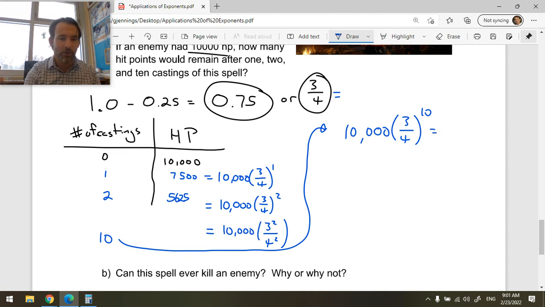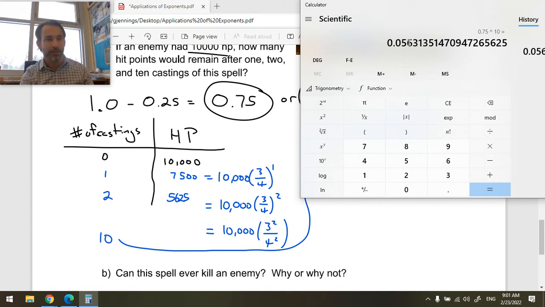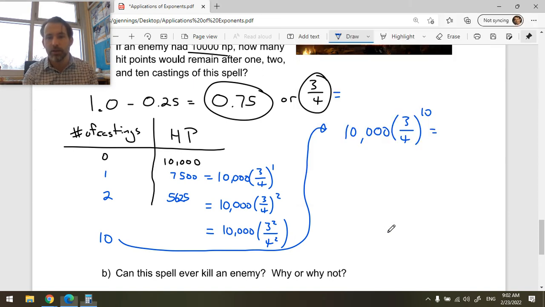So what is it? Here is how you do it on your calculator. 3 divided by 4 gives me 0.75. I raise that to the power 10, and that gives me about 5.6%. So they'll have 5.6% of their initial hit points left after 10 castings. Then I multiply that by 10,000, and that gives me the answer. They'll have 563 hit points left.